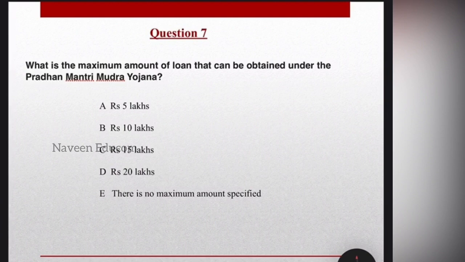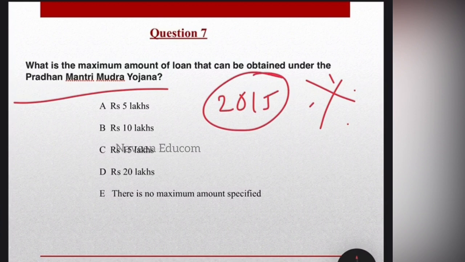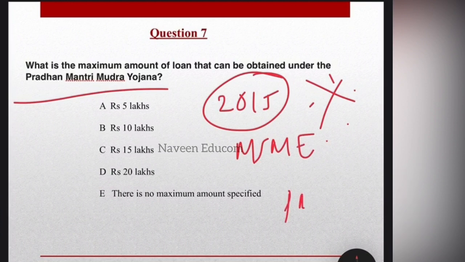Coming to one of the other important questions, students, regarding government schemes. What is the maximum amount of loan that can be obtained under the Pradhan Mantri Mudra Yojana? A very, very important scheme. So you have to know the details regarding it. It was launched in the year 2015 in order to provide collateral-free loans to the MSME sector of the country.